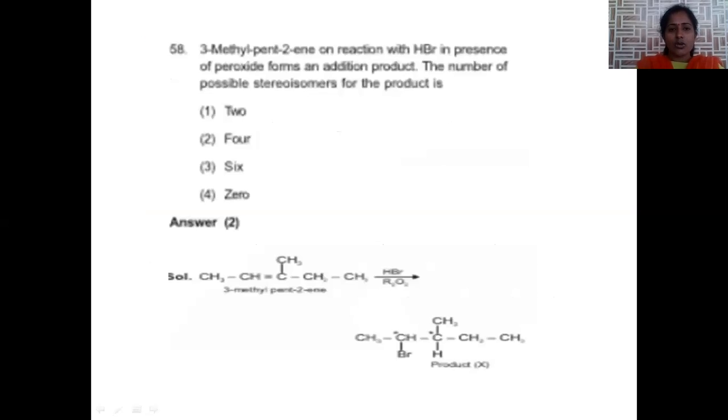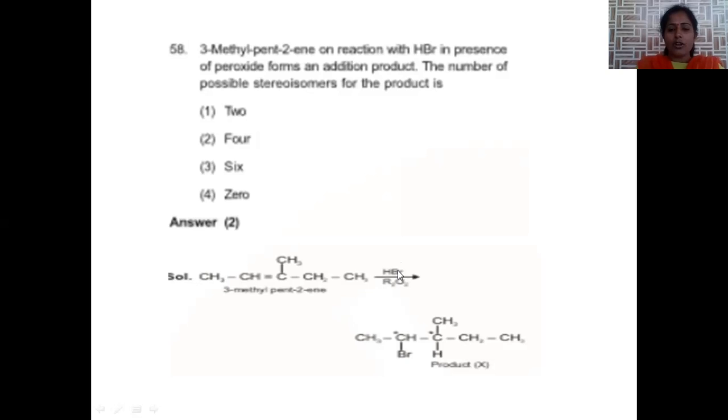Let us go to our next question. 2-methyl pentene on reaction with HBr in the presence of peroxide forms an addition product. The number of possible isomers for this compound are. When we take 2-methyl pentene, the second carbon has a carbon-carbon double bond. When it is treated with HBr in the presence of peroxide, the addition follows the anti-Markovnikov rule, and the negative part of the reagent adds to the carbon having more number of hydrogens. If peroxide is not there, the bromo group is attached to the carbon having the least number of hydrogens.